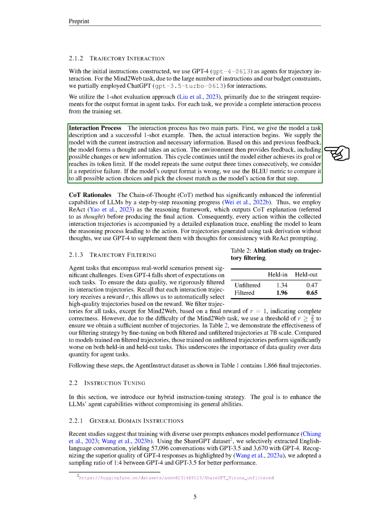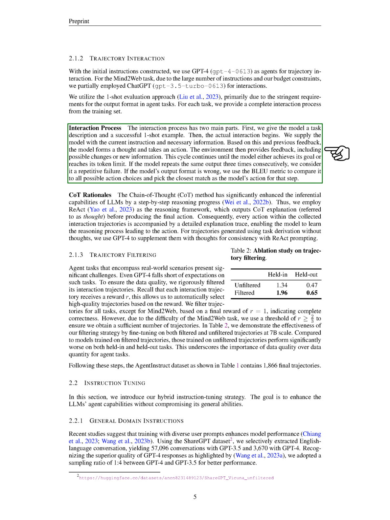The interaction process had two main parts. First, we gave the model a task description and a successful one-shot example. Then, the actual interaction began. We provided the model with the current instruction and necessary information. Based on this and previous feedback, the model formed a thought and took an action. The environment then provided feedback, including possible changes or new information. This cycle continued until the model either achieved its goal or reached its token limit.